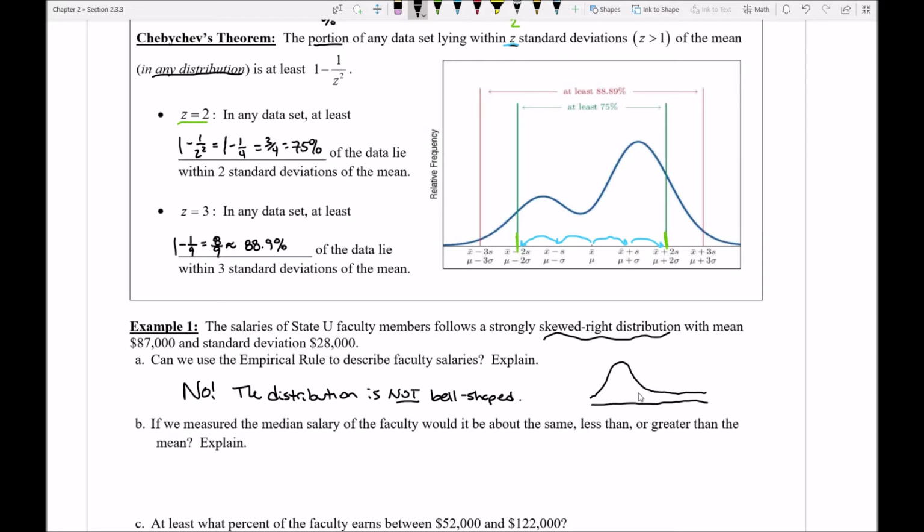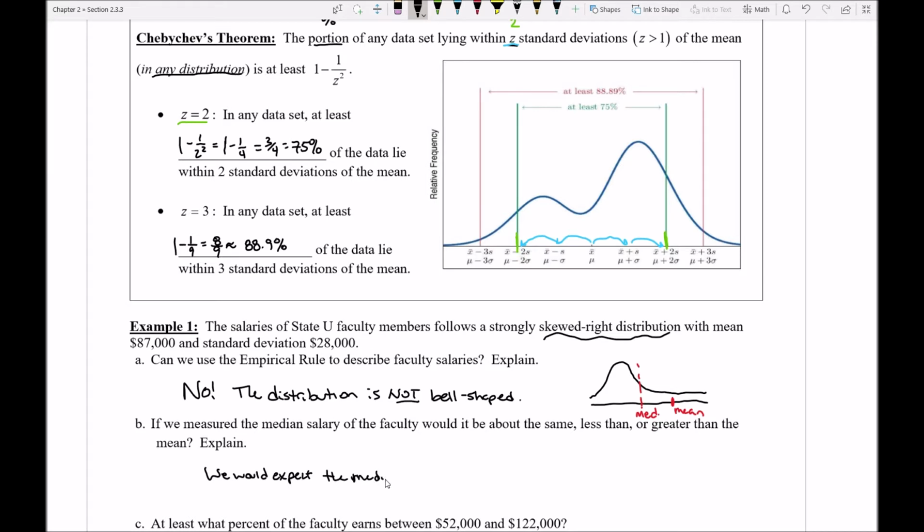But now remember what this means. If there are a lot of high values in the data set, that means my average is going to get pulled up by those high values, whereas my median value will probably stay more fixed towards the center. So, if we measured the median salary of faculty, would you expect it to be the same as the 87,000 average, less than, or greater than that $87,000 mean value? Well, since I have a skewed right distribution, I know the mean gets pulled up into that tail, so I would say that we would expect